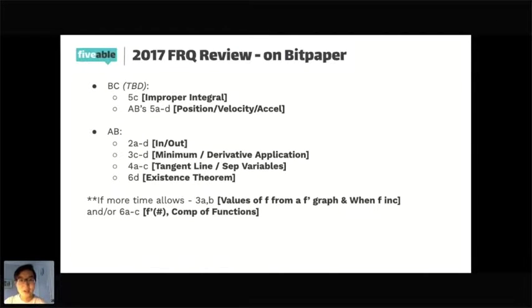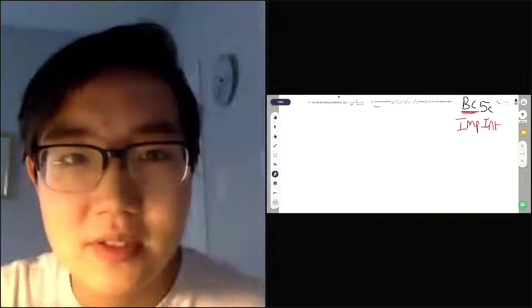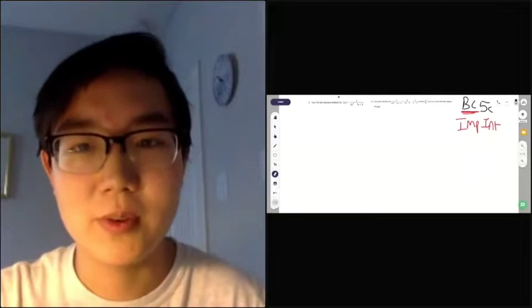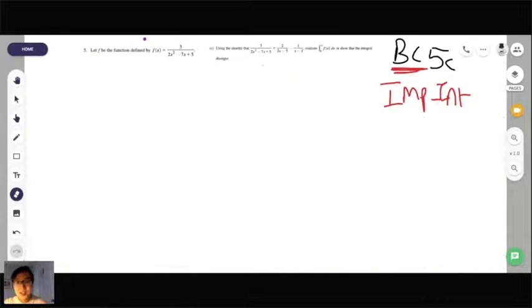So now I'm going to switch over to our new whiteboard, which is super exciting. How this is going to work for those of you who are new here is that I'll technically be working out the questions, but throughout the question, I'll be pausing y'all and quizzing you on certain concepts that you need to know for the exam. So we're going to start off with improper integrals.